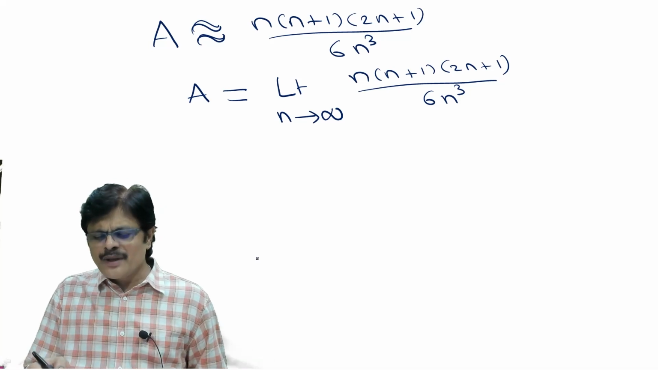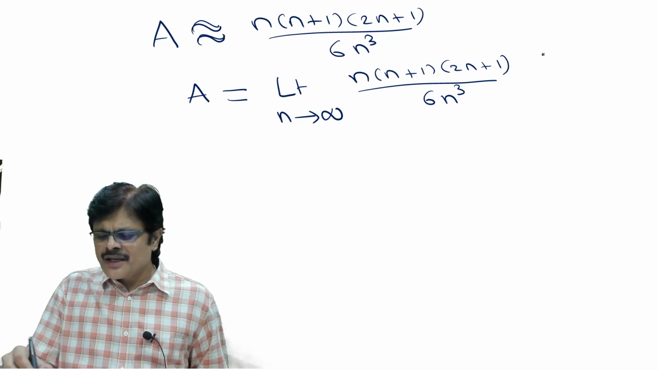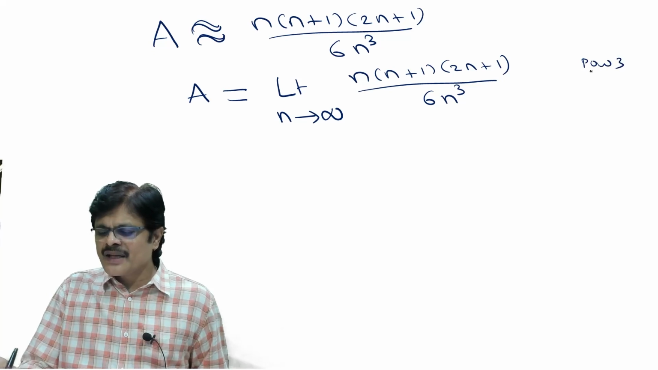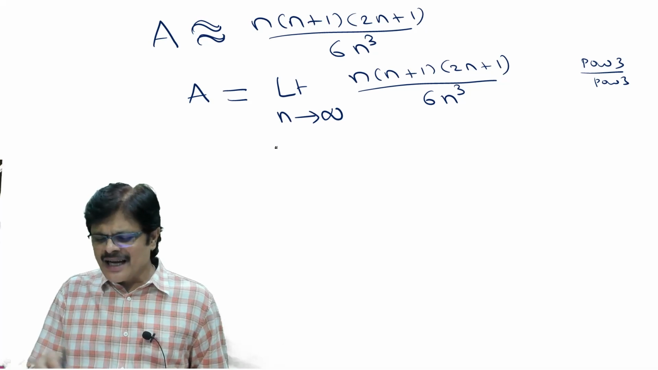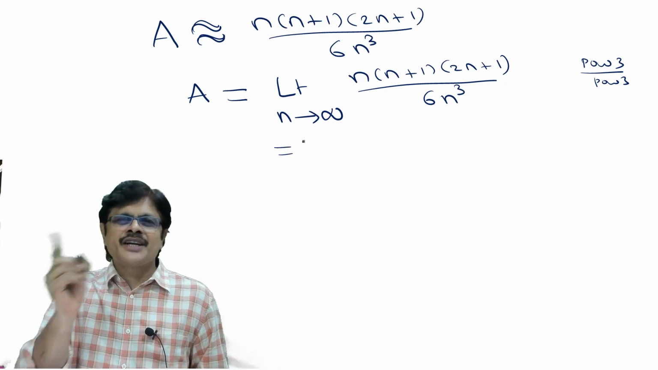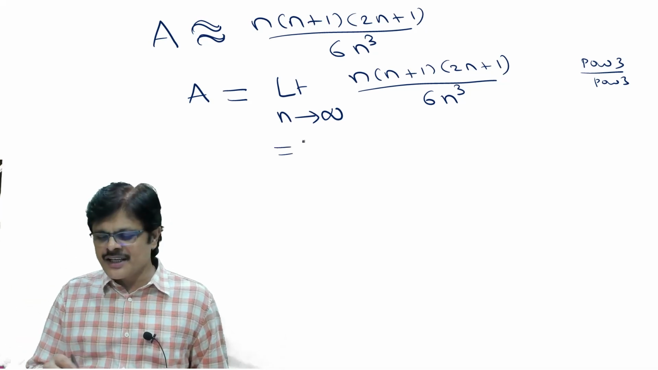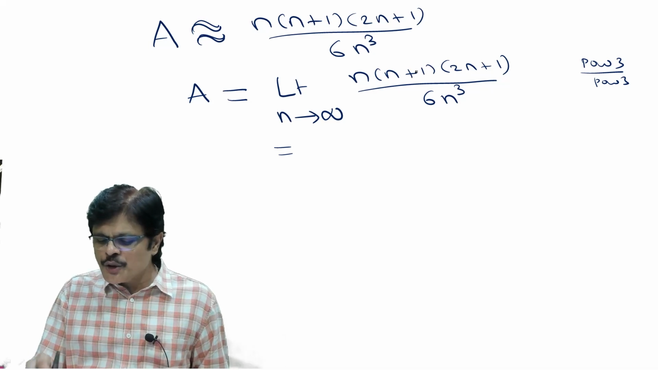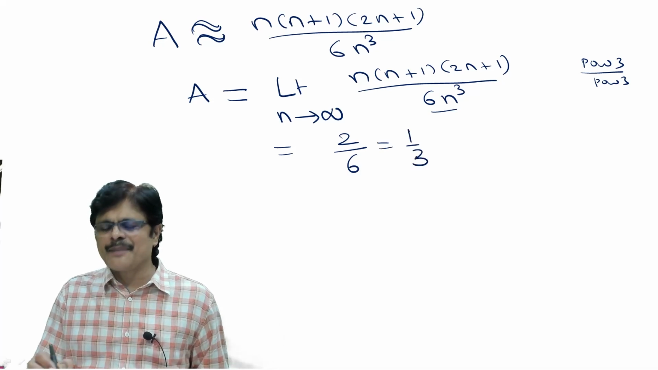So this is a simple limit formula. When the numerator is a polynomial of degree 3 and the denominator is also a polynomial of the same degree, then the answer is the coefficient of the highest degree term by the coefficient of the highest degree term. So what is the coefficient of n cube in the numerator? 2. The coefficient of n cube in the denominator? 6. So the answer is 1 by 3.